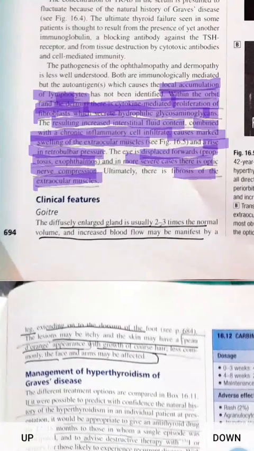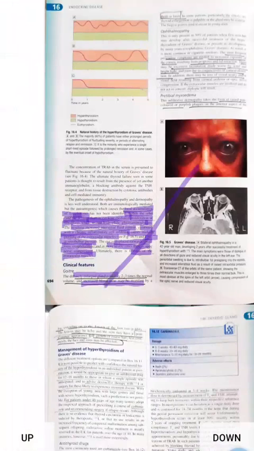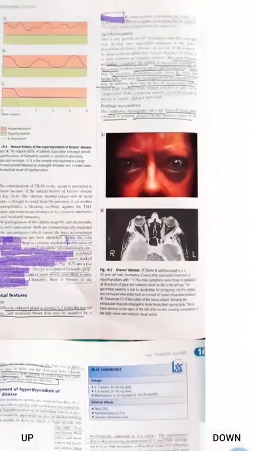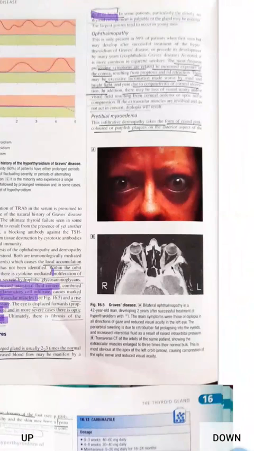Clinical feature: goiter, so diffuse enlarged goiter. There will be diffuse enlargement of the goiter, usually 2 to 3 times the normal volume, and increased blood flow manifest by a thrill or bruit. So this is an important feature. There will be thrill or bruit because of increased blood flow.